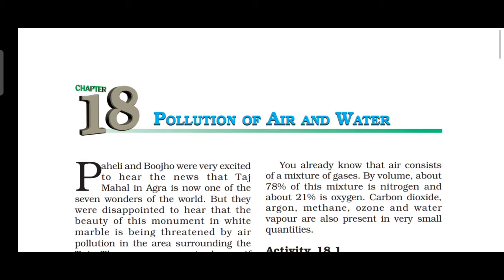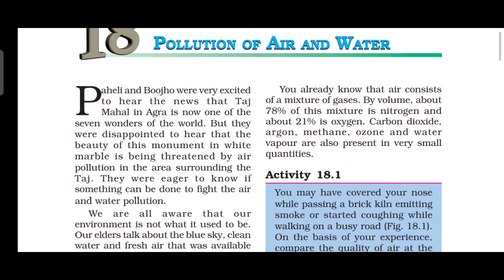Then we are all aware that our environment is not what it used to be. Our elders talk about clean water and fresh air being available in ancient times. There was clean water and fresh air because there were no vehicles, no factories in olden days.